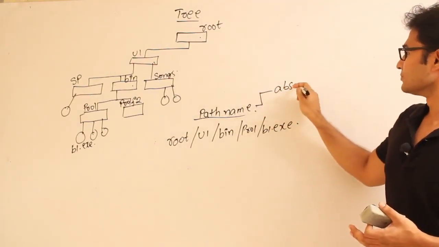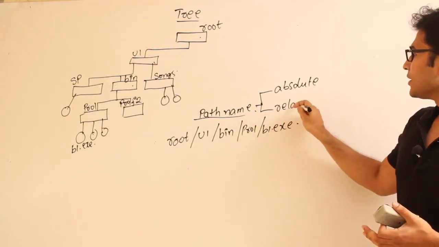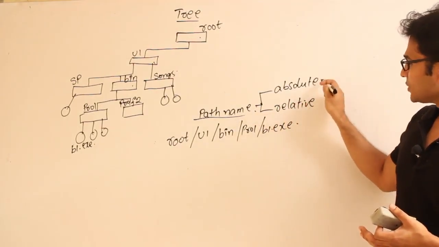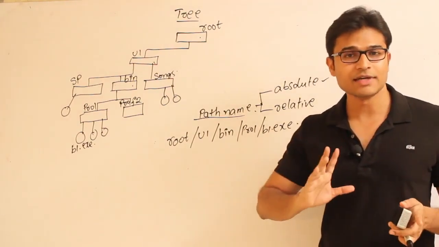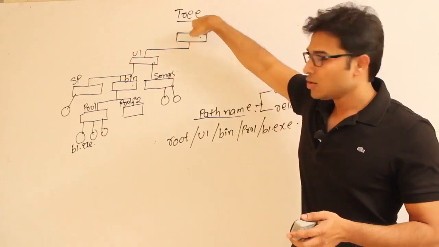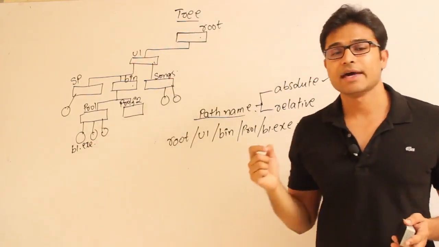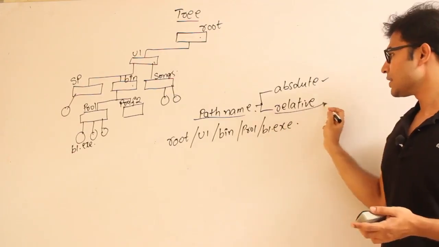Absolute path name and the other one is called relative path name. What do I mean by absolute? You are actually specifying everything. You are not leaving anything to chance. You are specifying everything right from the root to the file. Then that is called an absolute path name. And the other way of specifying it is using the relative path name.